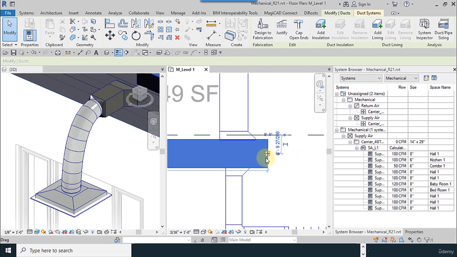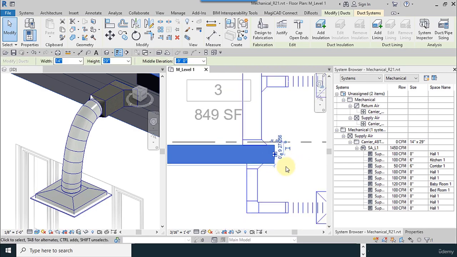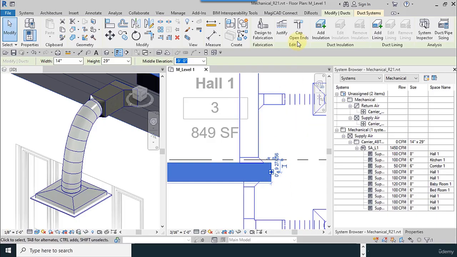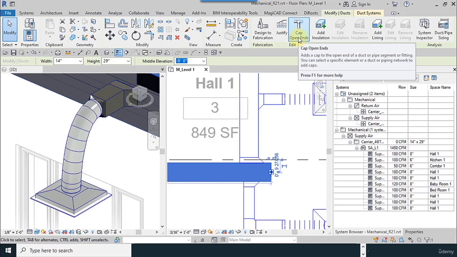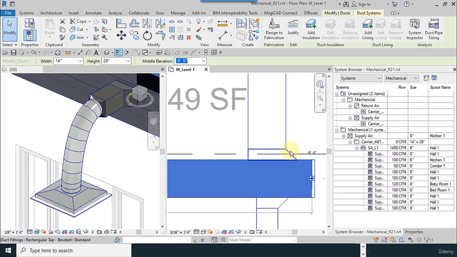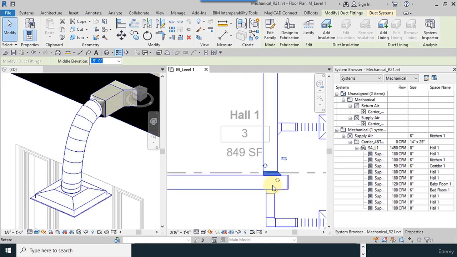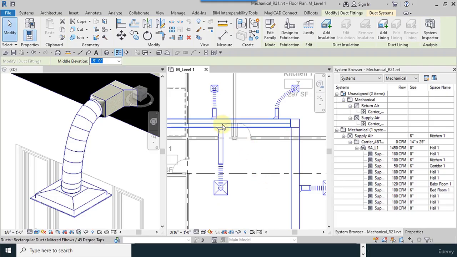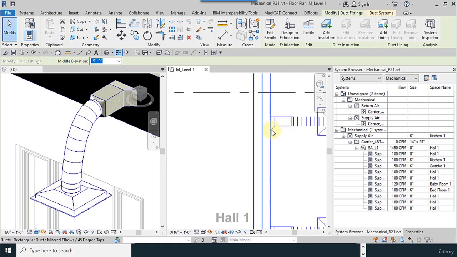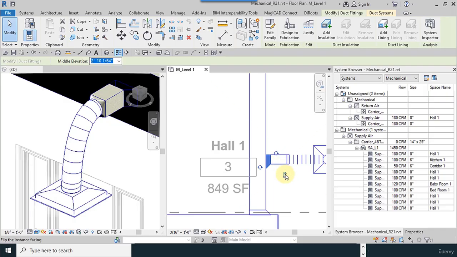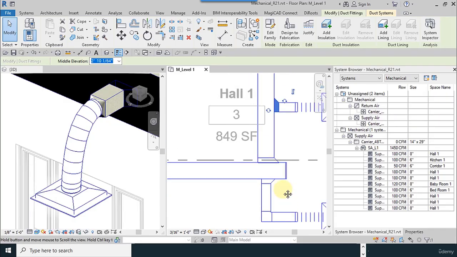For calculation, it's better to make a cap for the end like this. Cap open ends. Because the flow is going down, this direction is wrong. Yes, for this one too.